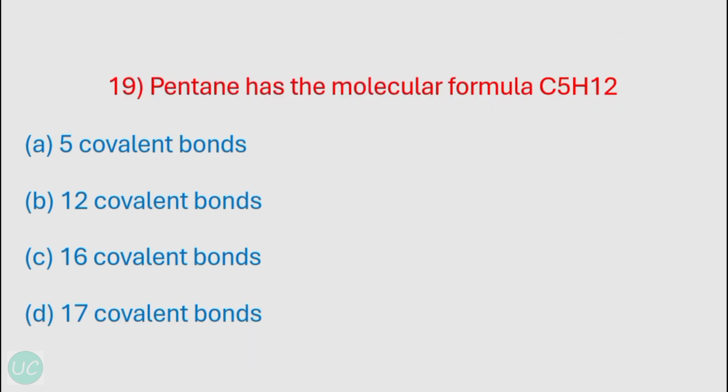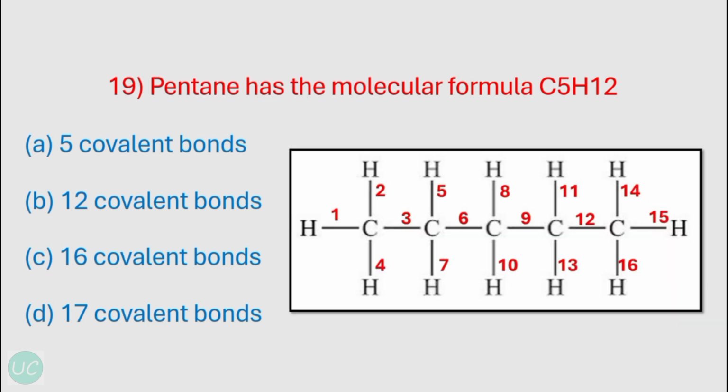Okay, our next question is pentane has the molecular formula C5H12. So we have to count the number of covalent bonds it has. So from the given figure, we can see that it has total 16 covalent bonds. So if you count from left hand side to right hand side, going in a clockwise direction, you can see that it has 16 bonds. Okay, so the correct option over here is C, 16 covalent bonds.